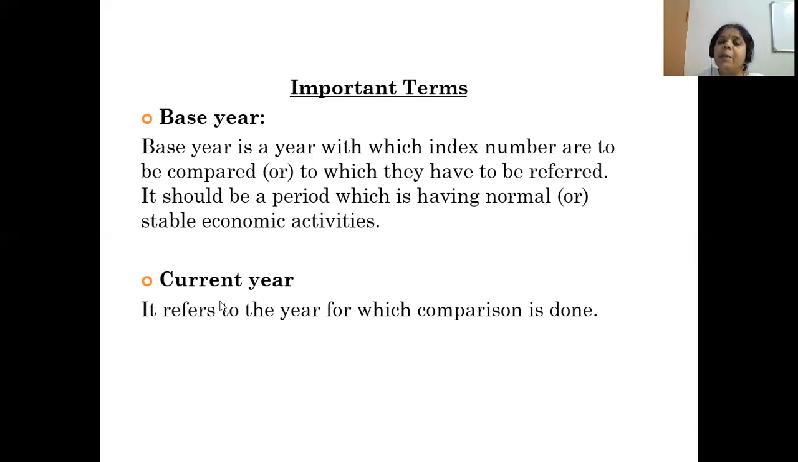So what is meant by current year? Current year refers to the year for which comparison is done. For example, now we are in 2021. If we are in 2021, the year for which we are going to compute the data is called the current year. If we are calculating the sales or production for 2021, this 21 is called the current year.